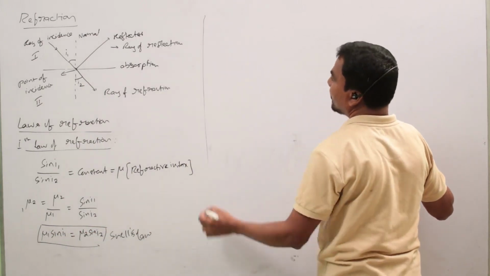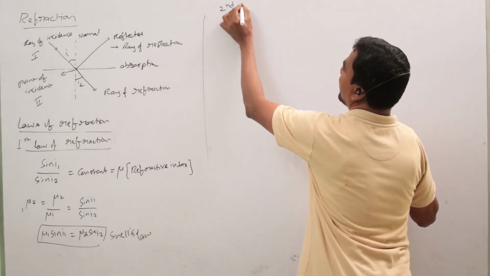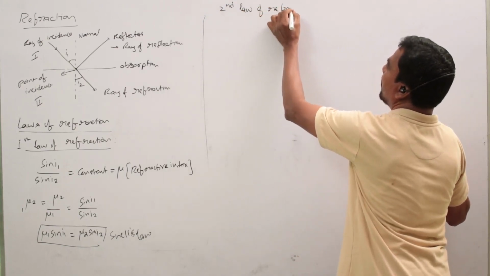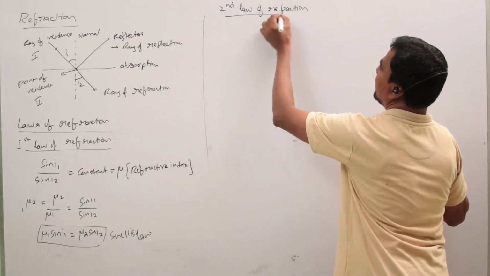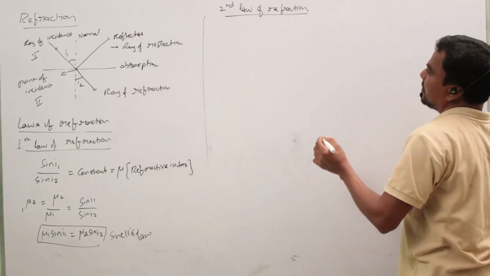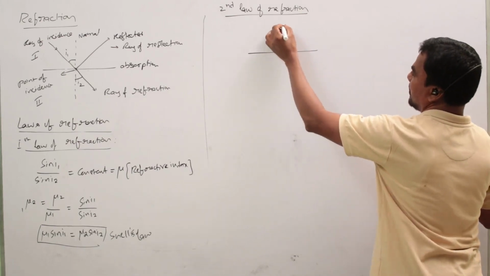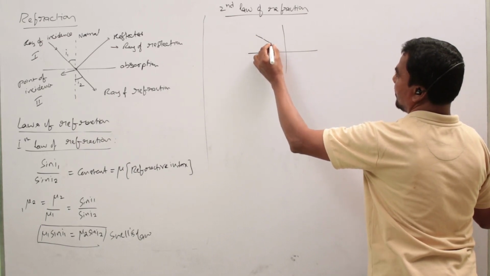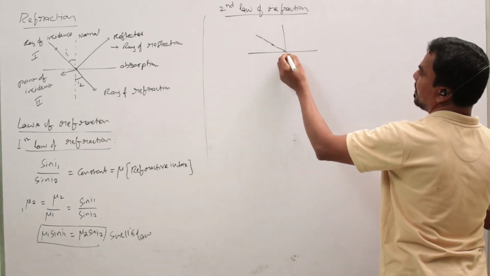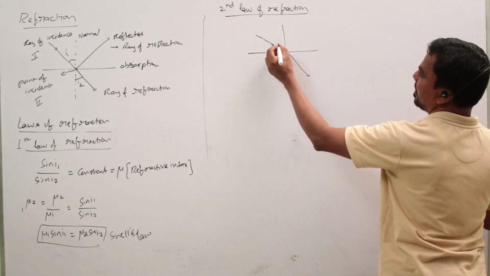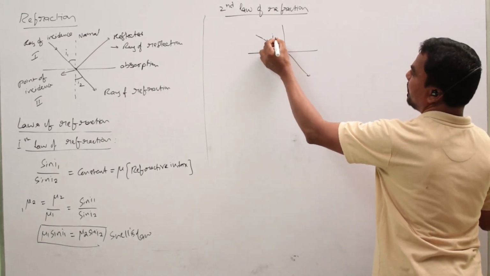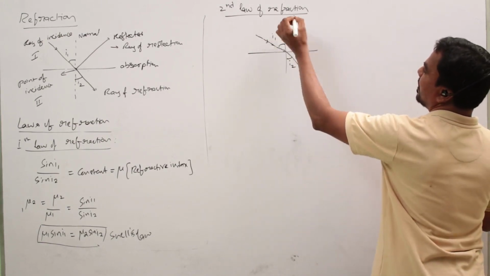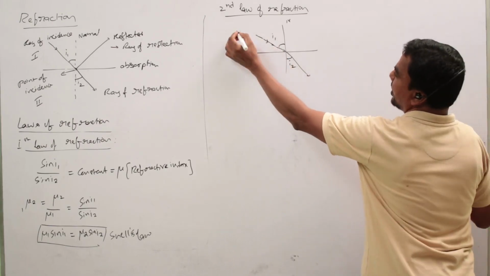Next one, the second law of refraction. This law states that in a refraction process, this is the incident ray, this is the refracted ray. This is the angle of incidence, this is the angle of refraction. This is the normal.